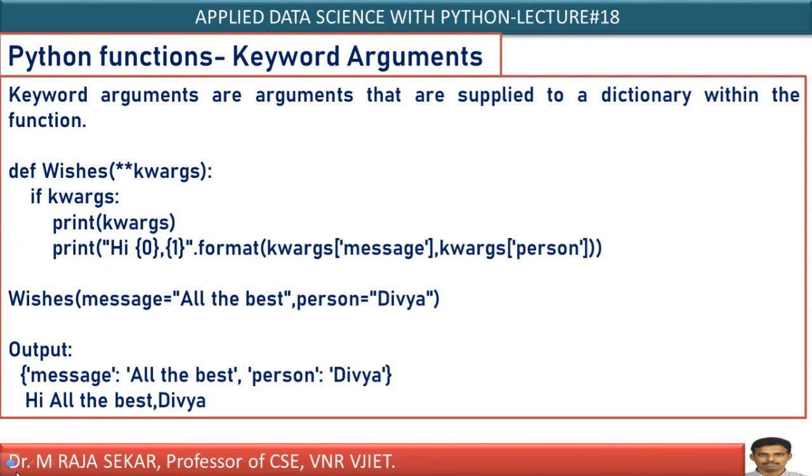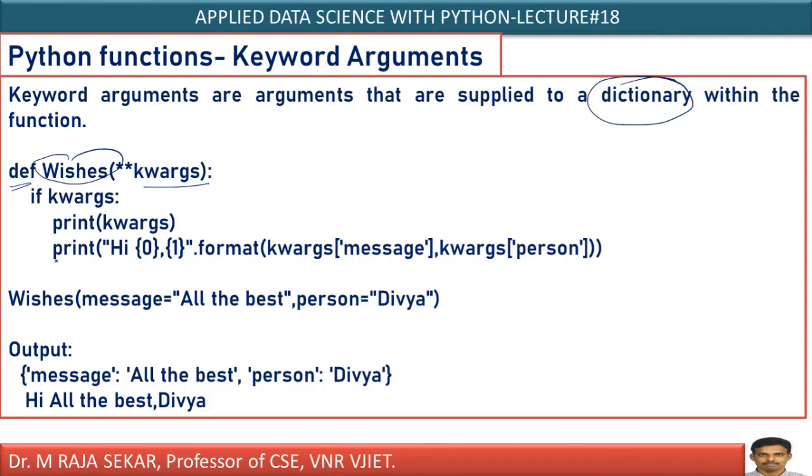Now we will try to understand keyword arguments. It follows a dictionary. Dictionary means what? It is something like pairs, key-value pairs. We discussed dictionaries in my previous classes. Anyway, what is this function? Def means this is a keyword. Wishes is the function name. KWARGS, keyword arguments.